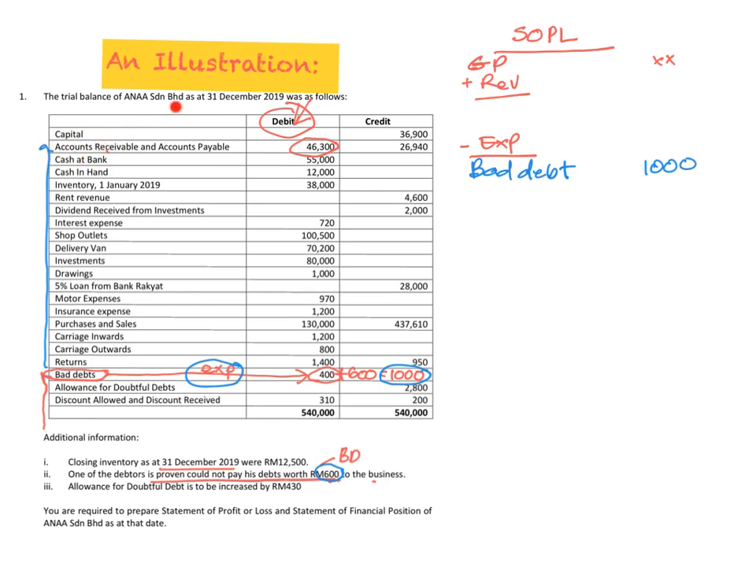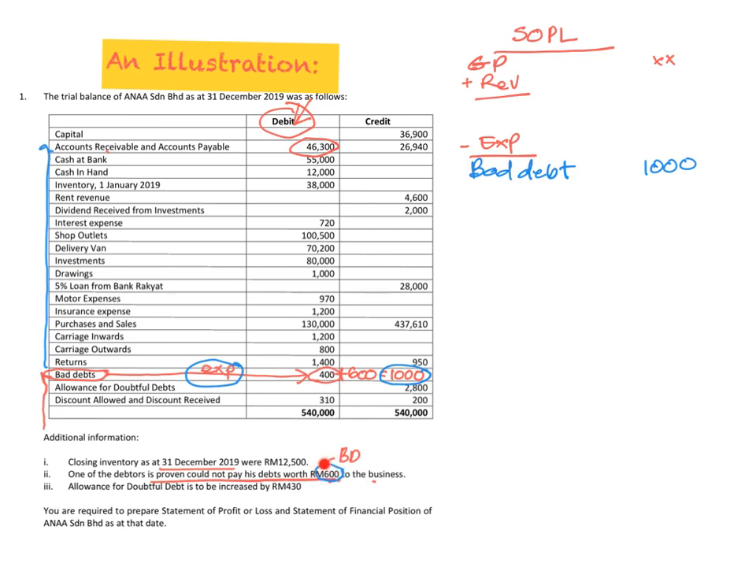An asset is of debit nature, so whatever you can find under the debit column will always be your accounts receivable. Whatever amount is on the credit side here will be your accounts payable, because this is your liability, which has a credit nature. So the amount of our accounts receivable here is 46,300. This amount has not yet been deducted with the bad debts that have been discovered when you want to prepare your financial statement.